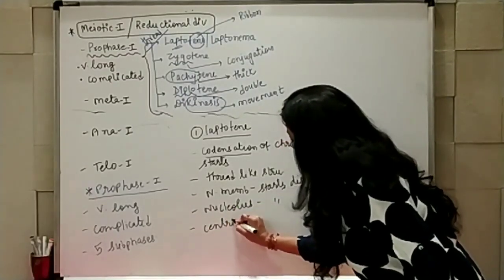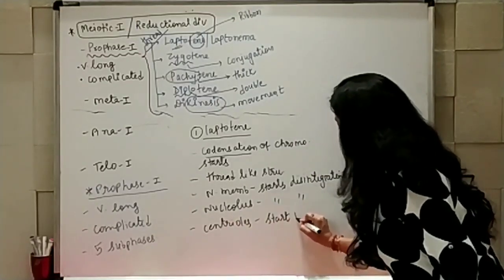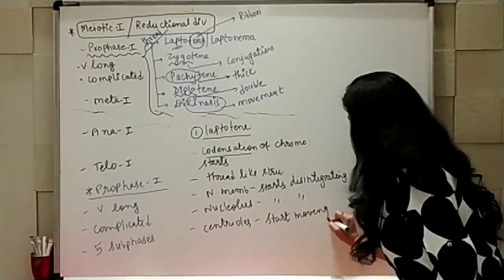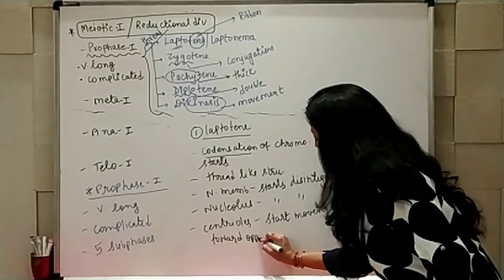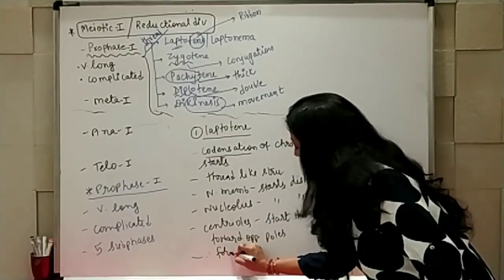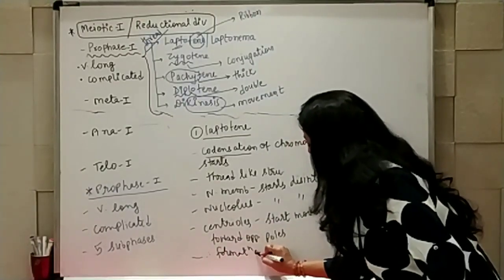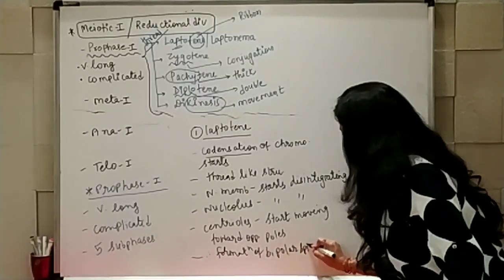Centrioles start moving toward opposite poles, and therefore formation of bipolar spindle starts.